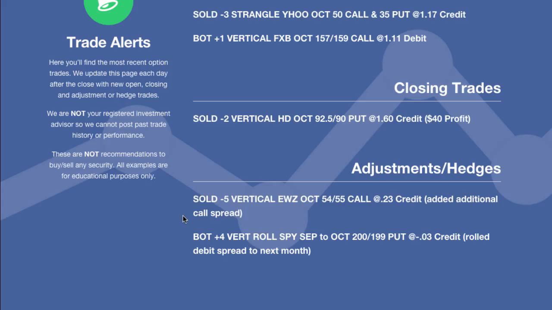Okay, so two of the adjustment trades that we made today. The first one I want to go over is actually SPY. This one is really interesting, and when I actually saw the alert, I said, this is kind of incredible that we were able to roll this from September to October for a credit, which is actually pretty amazing. But if you think about it, because implied volatility has gone up just with the market moving down today, the front month options, ironically enough, or the September options, were trading at a little bit of a premium to the October options. So what we did here with SPY is we rolled our 200 199 put spread, the same exact position from September, and rolled it out to October.